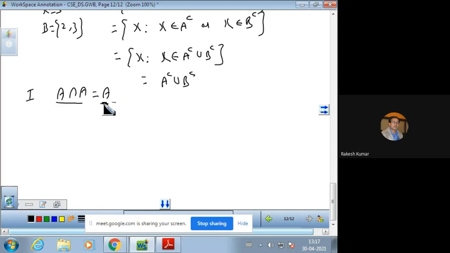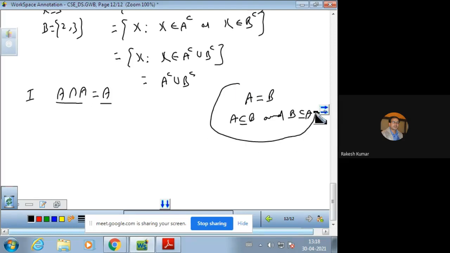Now this is a set, and this is a set. Two sets will be equal if the first set is a subset of the second, and the second set is a subset of the first. They will be equal only when each is a subset of the other. The same case is here. If we want to prove that this set is equal to this, then we need to prove this is a subset of this and this is a subset of this.